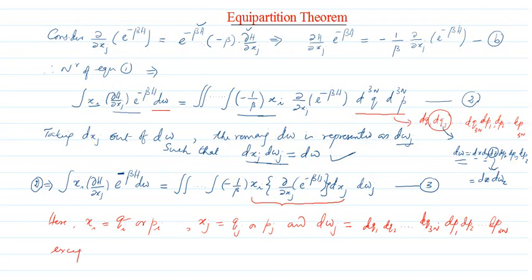Whichever term dxj we have taken out, that will be missing, which can be either dqj or dpj.